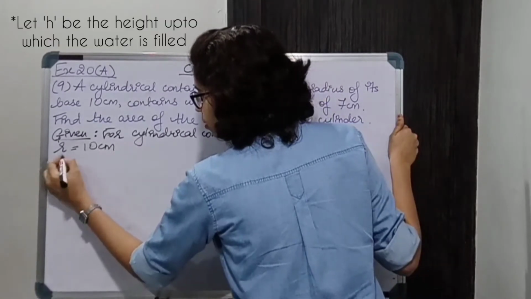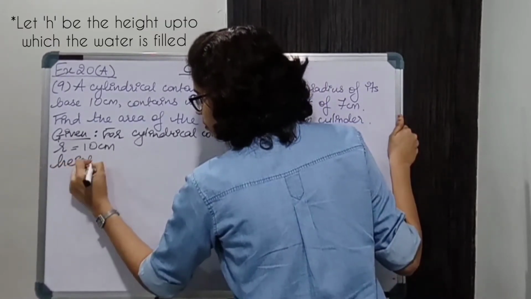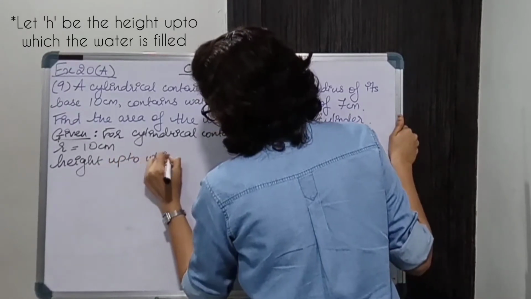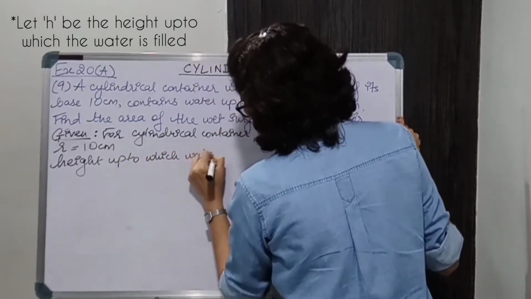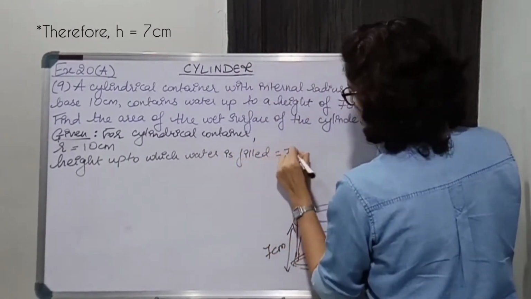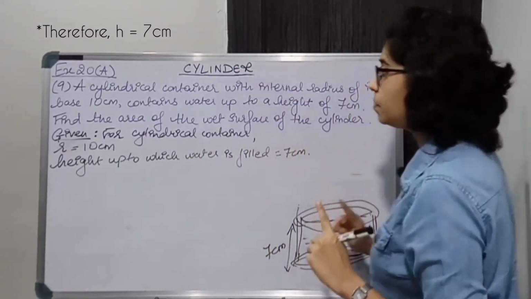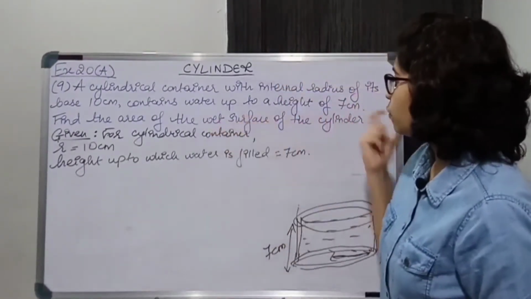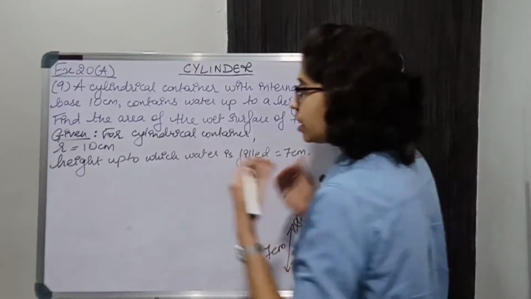I'll write it down over here. This is not the height of the container, please keep in mind. Now find the area of the wet surface of the cylinder.